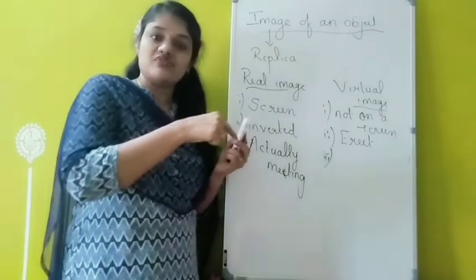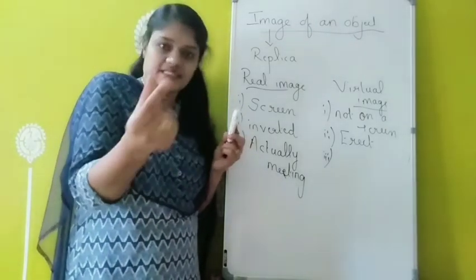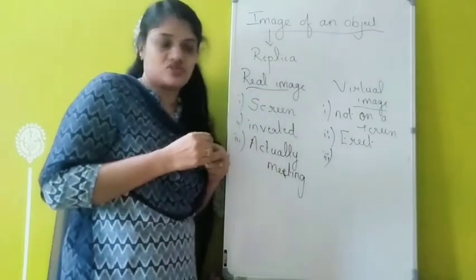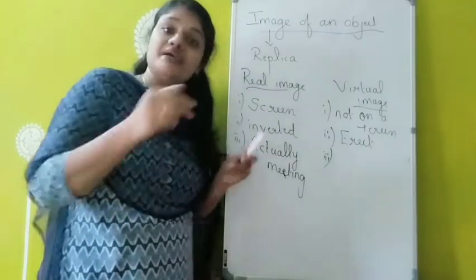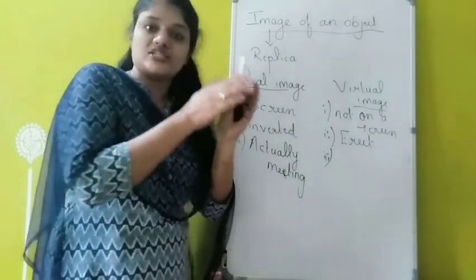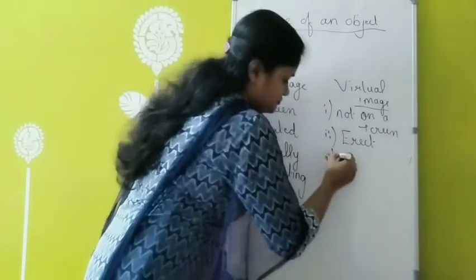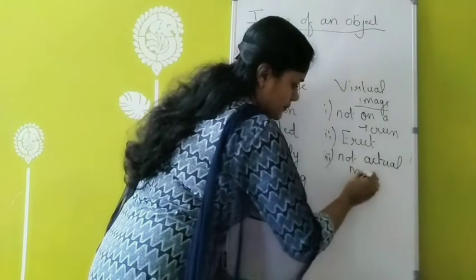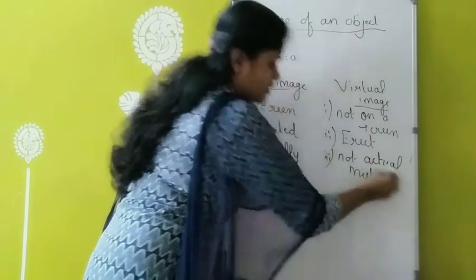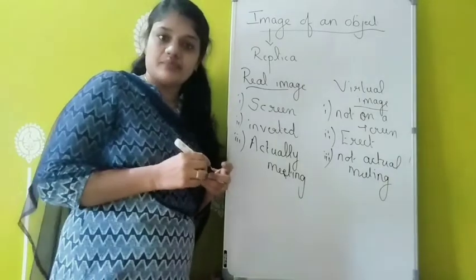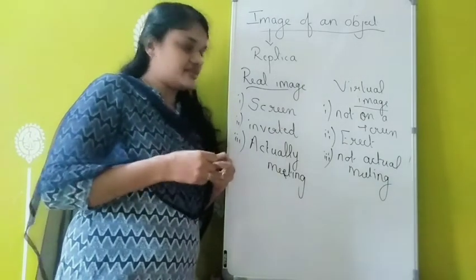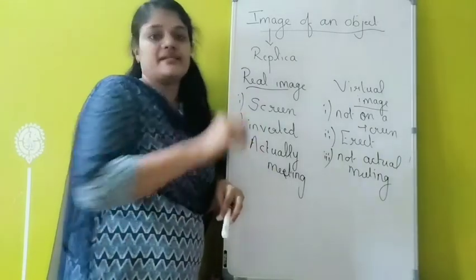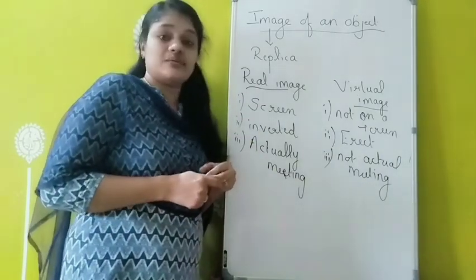The light rays coming from the object appear to meet at a point after reflection or refraction, and that point is called as which one? Virtual image. So there the light rays are not actually meeting, they are appearing to meet. So when the light rays appear to meet, the virtual image will be formed, and when the light rays are actually meeting, you will be getting the real image. So this is the difference between real image and virtual image.